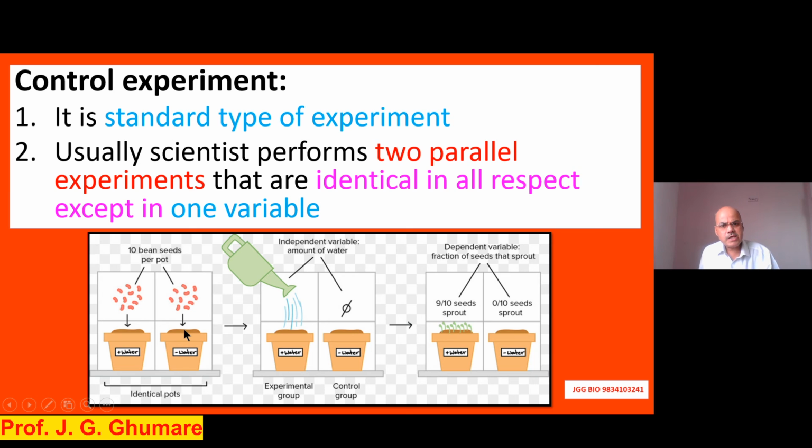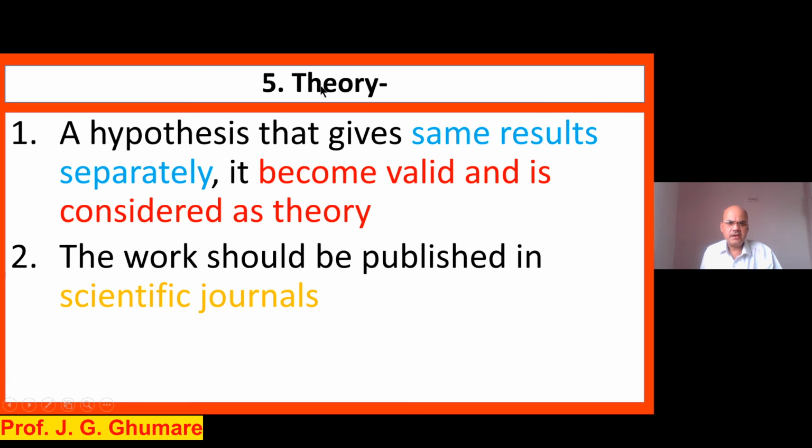Another seed with only soil, no water, will not germinate. This becomes a theory. Remember, the theory of germination, what we can call. The work should be published in a scientific journal, not in our newspaper or journal, but in a scientific journal. One journal you must be knowing, Nature, where scientists publish their work in the form of papers.